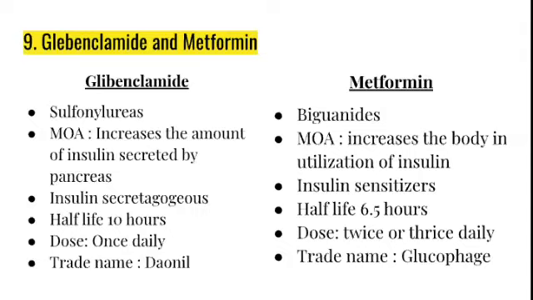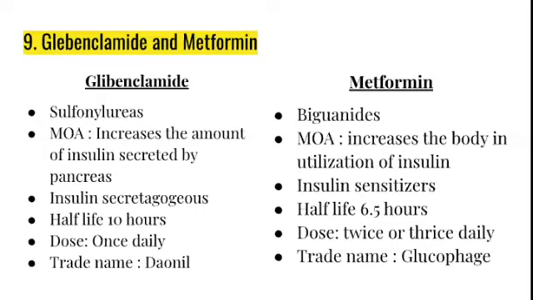What is the difference between glibenclamide and metformin? These two come under oral hypoglycemic agents. Still there are some differences. What are they? Glibenclamide is a sulfonylurea, whereas metformin comes under the classification of biguanides. The mechanism of action of glibenclamide is to increase the amount of insulin secreted by the pancreas, whereas metformin increases the body's utilization of insulin.